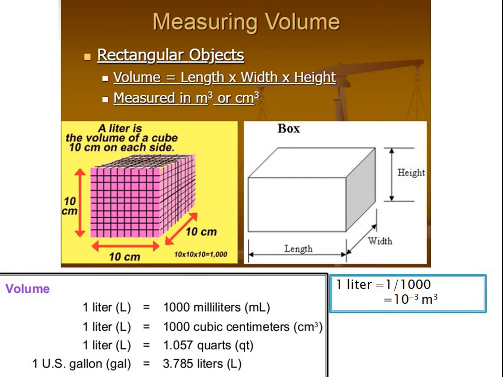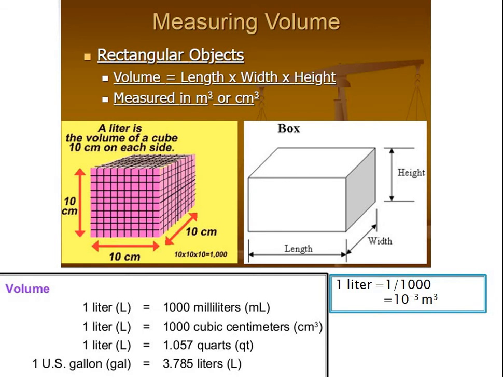The measurement of volume. Suppose a rectangular object has volume equal to length into width into height, which is measured in terms of meter cube or centimeter cube. If all dimensions are in centimeters, then it is centimeter cube. If all dimensions are in meters, then it is meter cube. This is about the solid object.